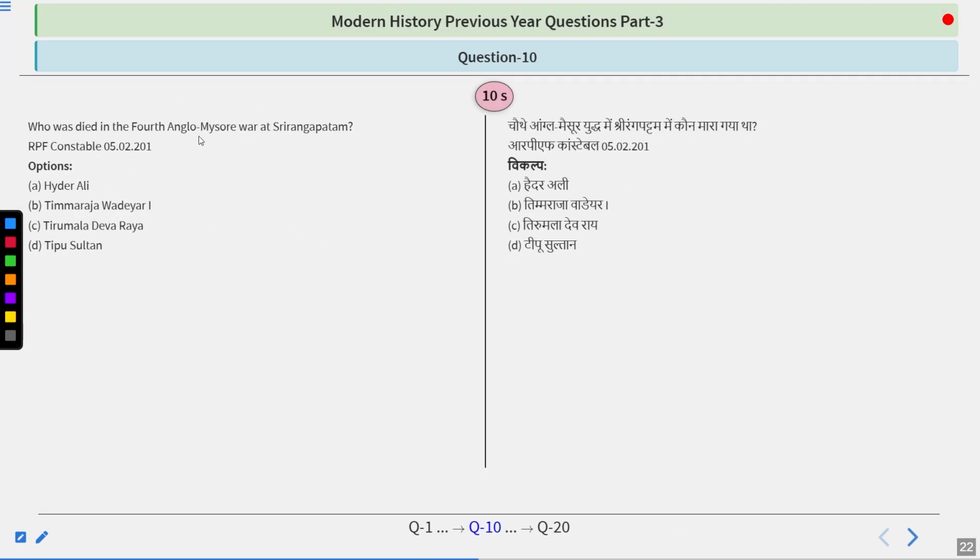Who died in the Fourth Anglo-Mysore War at Srirangpattam? Options are Hyder Ali, Timmaraja Wadiyar I, Tirumala Devaraya, or Tipu Sultan. So take your time and try to find out the answer.